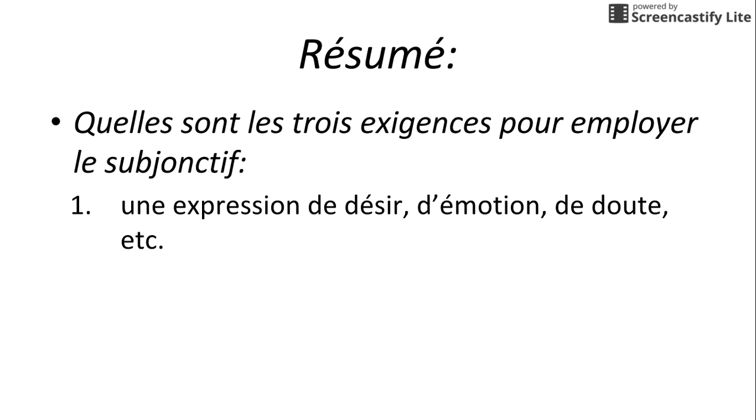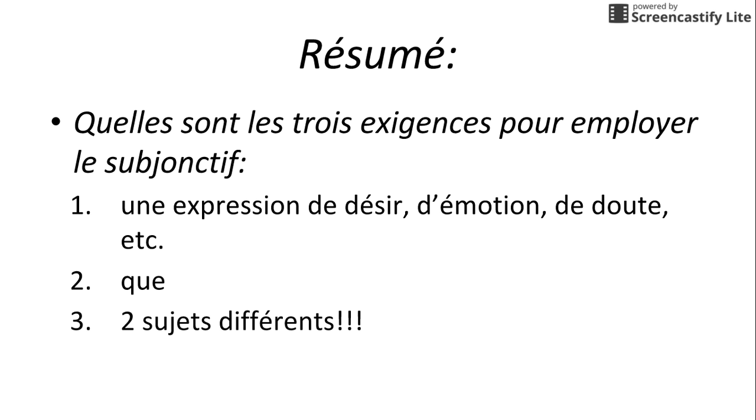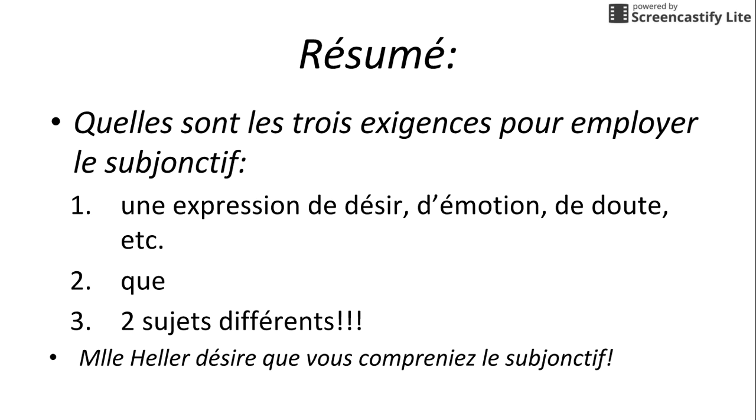So here's what you need to form the subjunctive. First, we start with an expression of desire, emotion, or doubt. We need to have that word que, and we need to have two different subjects. So in this example, Mademoiselle Heller désire que vous compreniez le subjonctif. We have the subject, Mademoiselle Heller, and the subject, vous. If Mademoiselle Heller was talking about herself, we wouldn't use the subjunctive. So we have all the required elements: the expression, the que, and two different subjects.